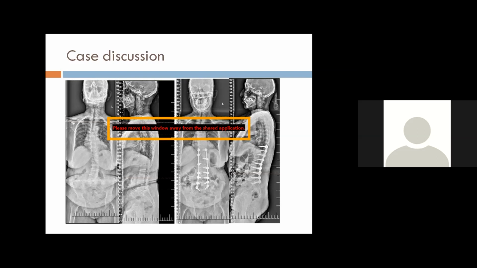because when you do a correction from T10 to pelvis, you don't want to use the rod and do a cantilevering and then fix the rod, because you want as little stress as possible in the top construct, and you need a soft landing. The rod should be contoured in such a way that you do not create more stress there. But even doing so, the general tendency for the patient is to stoop forward, and then they come with